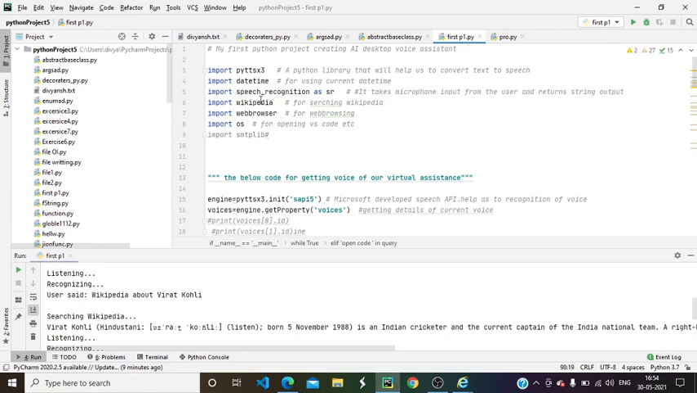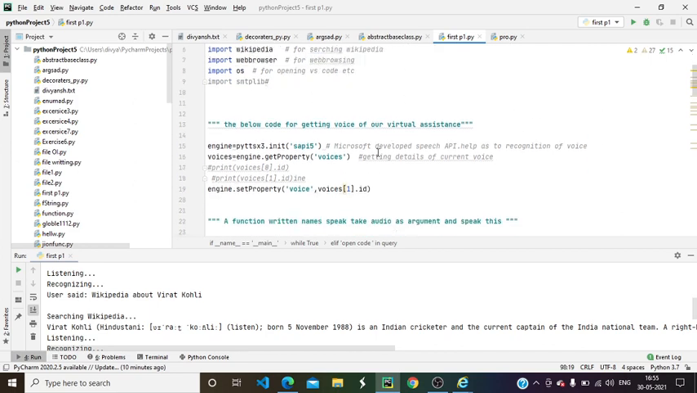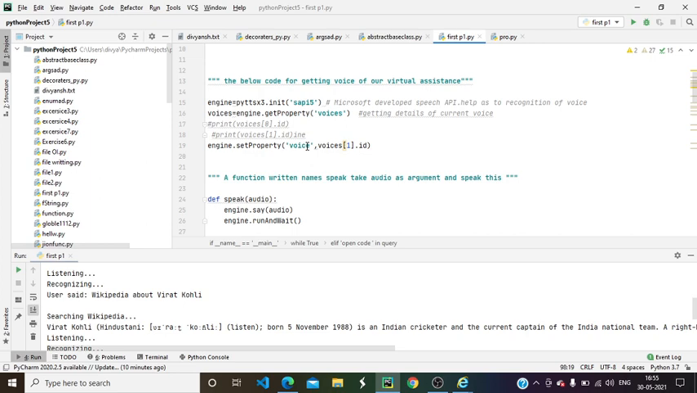Here many kinds of Python modules are imported. First, pyttsx3, a Python library that will help us convert text to speech. Here I will assign a variable named engine equal to init. SAPI5 is a Microsoft speech API. Here you can see the voice is a female voice. If you want a male voice, you can choose voice ID 0.